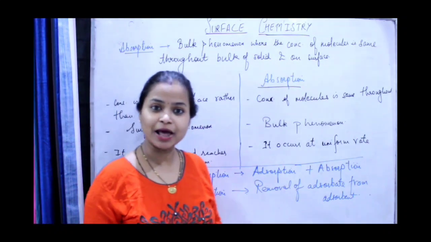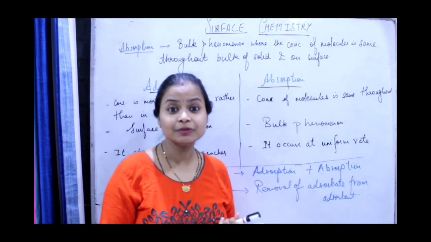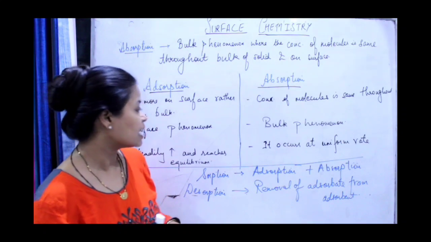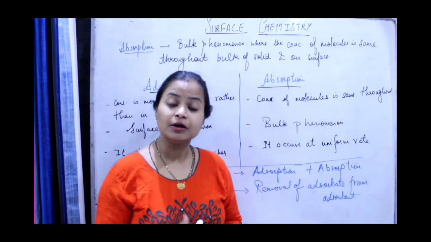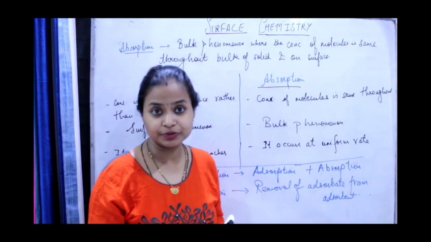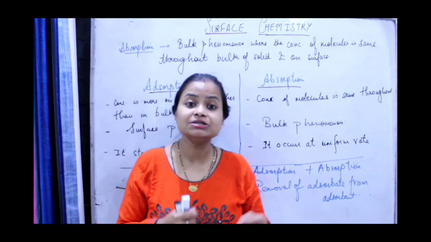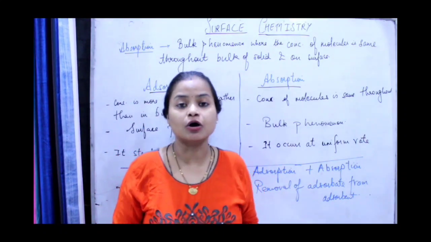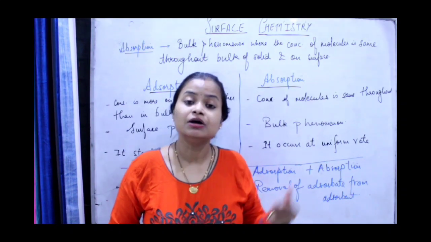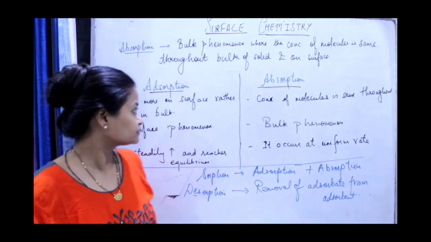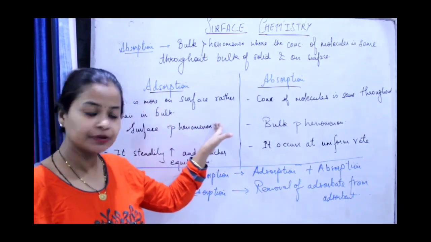Now in this case, what happens? Tea will be what? It will be the adsorbate, isn't it? Because it is getting adsorbed. And the biscuit will be what? It will be the adsorbent, because it is providing the surface on which the other substance is getting adsorbed. Now let us see the differences between both.